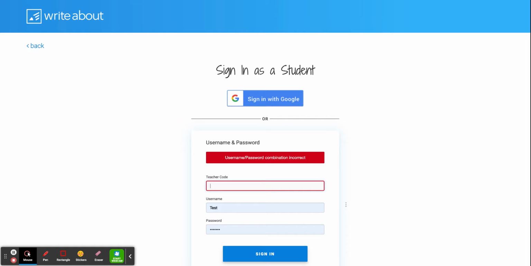If it ever asks you for the teacher code, sometimes it might, it's MB6197, and I'll write this on the whiteboard so that you can always have that just in case.